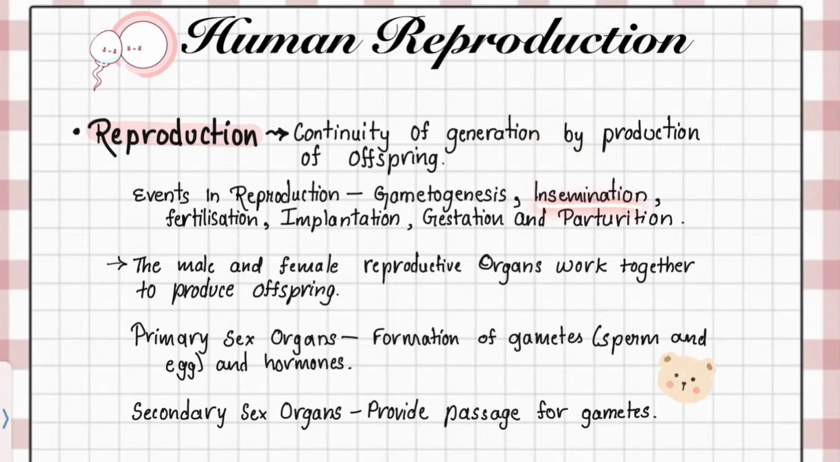In insemination, there is transfer of sperms into the female body, and then fertilization happens, which is fusion of sperm and ovum to form a zygote. And the attachment of zygote to the uterine wall is implantation. Gestation period mein there is development of the baby inside the uterus, and finally there is parturition, which is the process of childbirth or delivery of the baby. Male और female reproductive organs together काम करते हैं to produce a healthy offspring.